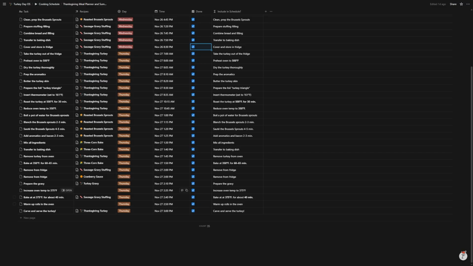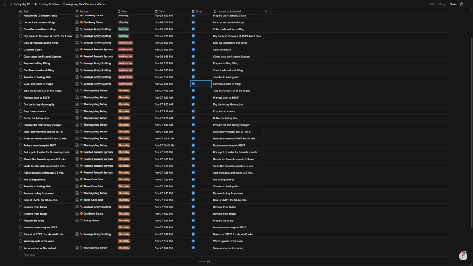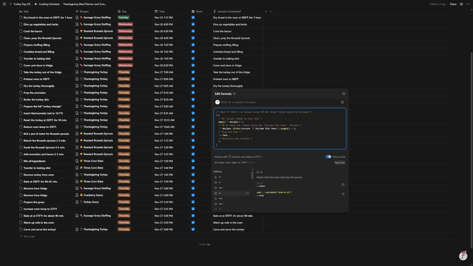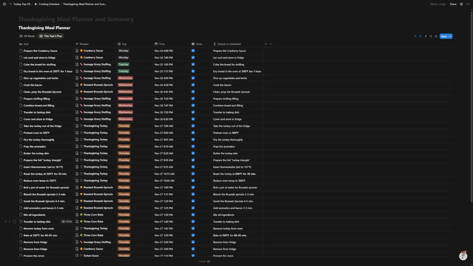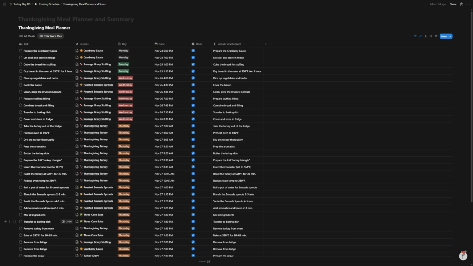And then I also have a field where if there's something that I have to do that's just not related to a recipe, there's a formula that I actually use for this. The formula knows that if this field is blank, then it'll include it because it knows that, okay, there's something here that I need to include. It's just not related to a recipe. So I'm just going to add it anyway. So that's all part of the formula. But that's kind of cool. That was one of the things that took a little while to figure out. But once I got that, it works really, really well.